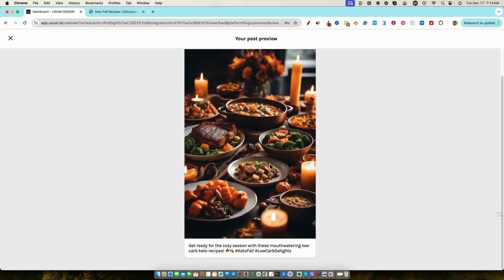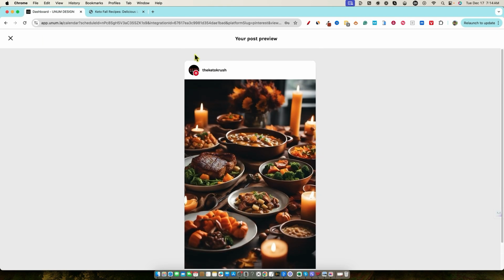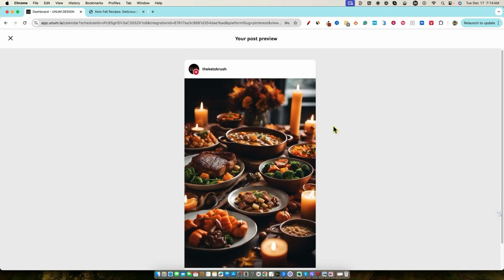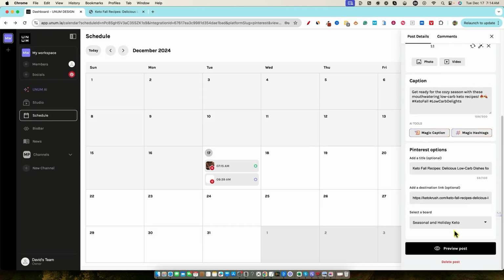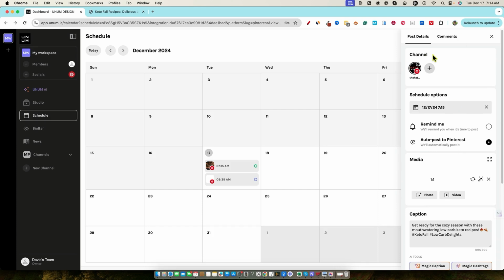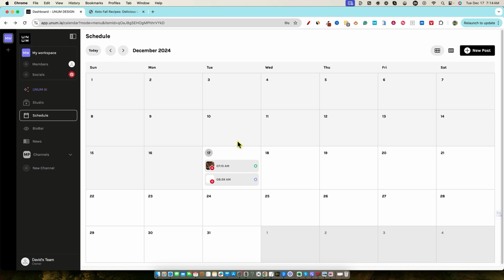This is what the post will look like. So even though it said 1-1, since it knows it's going to Pinterest, maybe this is what it'll look like. We will know here in a couple minutes. I need to get this scheduled. Where's the scheduler? So I don't see like a finalize. We have this scheduled right there. So I'm going to click off that. There's no button that says, okay, finalize or schedule post. So it does look like there's a green button right here and it should be going out at 7:15. So we might have missed the boat on this.